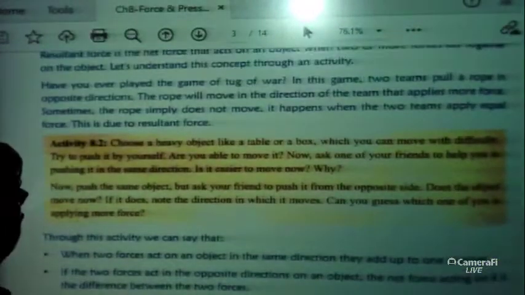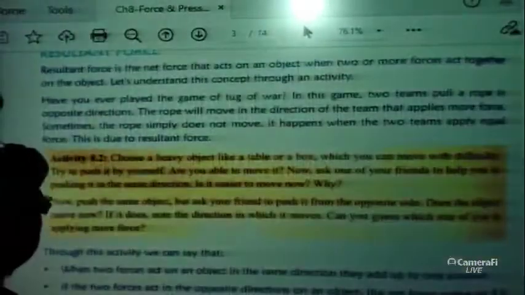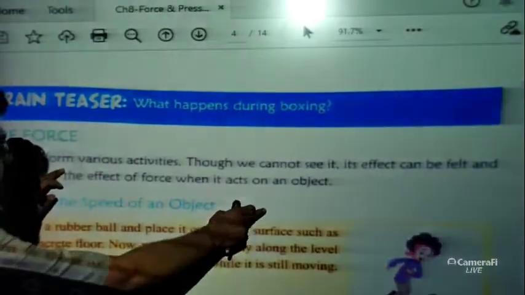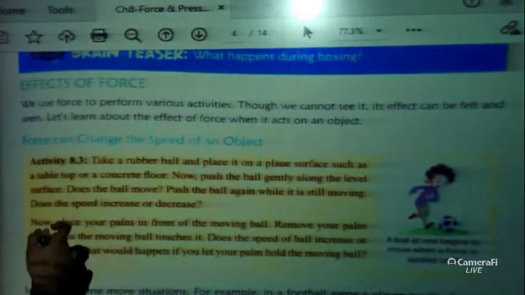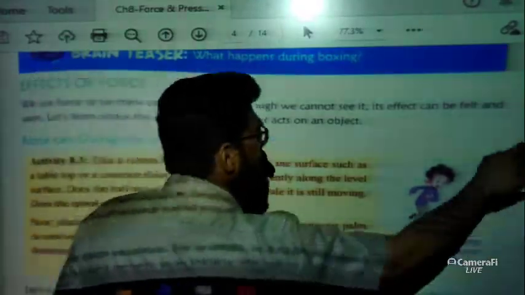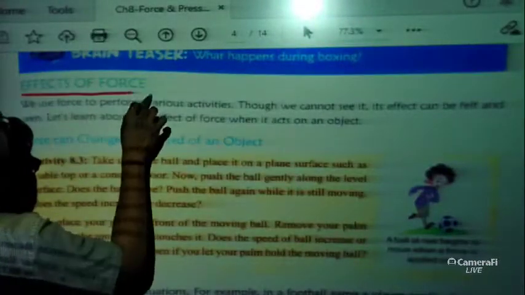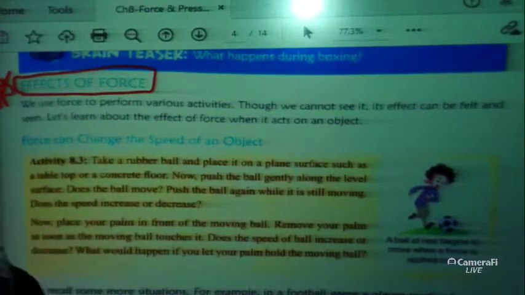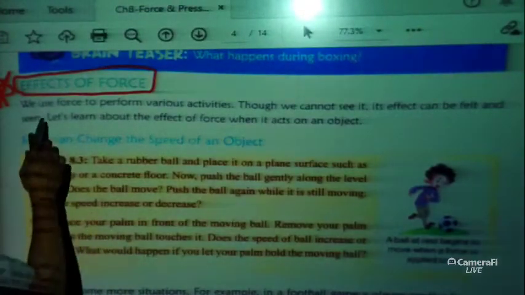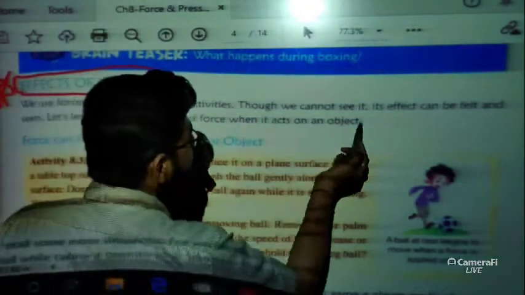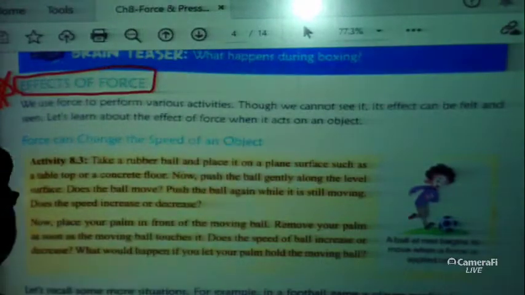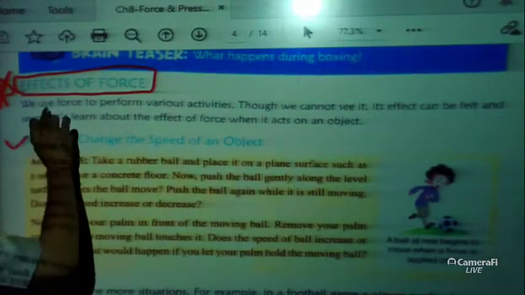These things we have also discussed in our previous classes: the resultant of force, how to calculate the resultant of force, or how we find whether the forces will add or subtract with each other, and what the conditions are. So today we are going to discuss the effects of forces. So what are the effects of forces? Very important part. Now, just have a look. We use force to perform various activities. Though we can't see it, its effects can be seen. So let us find out the effects one by one.